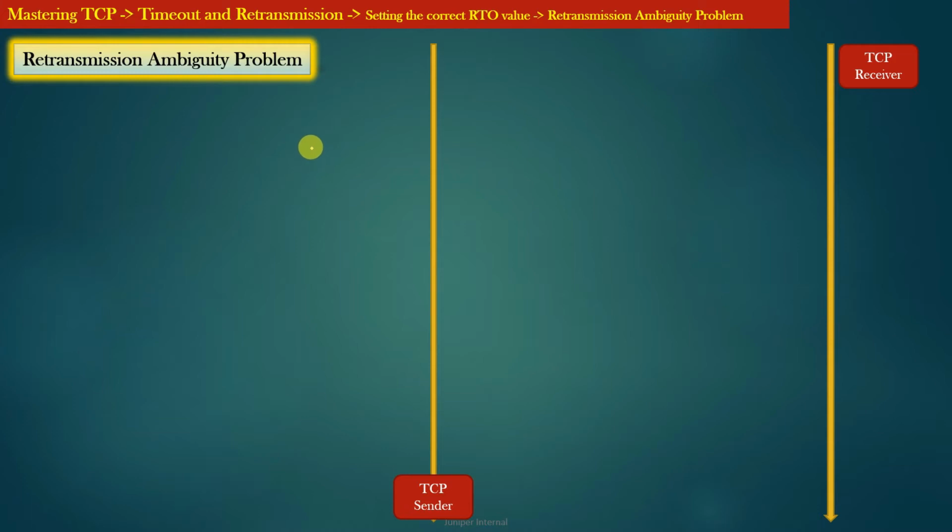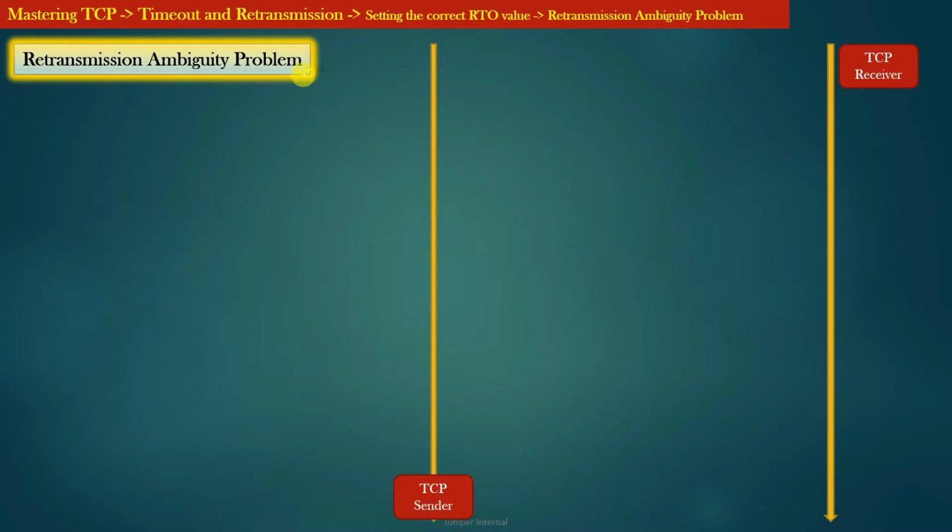So welcome back guys. Now let us try to understand the retransmission ambiguity problem in TCP. You can see in this diagram we have TCP sender on the left hand side and TCP receiver on the right hand side. We will discuss the retransmission ambiguity problem straight away with the help of an example.